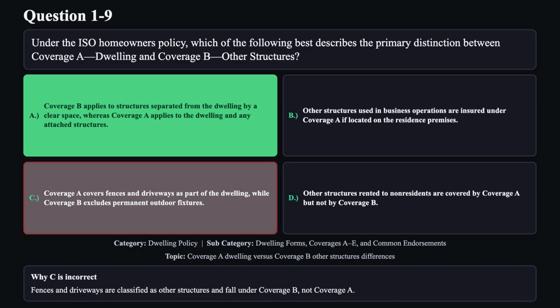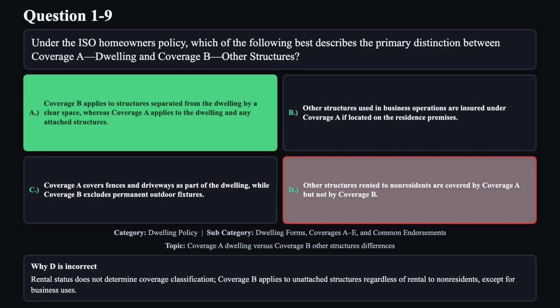Reason C is not correct. Fences and driveways are classified as other structures and fall under coverage B, not coverage A. Reason D is not correct. Rental status does not determine coverage classification. Coverage B applies to unattached structures regardless of rental to non-residents, except for business uses.